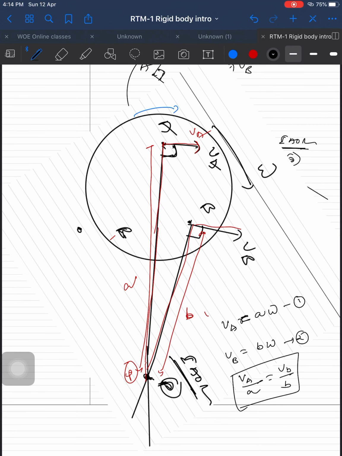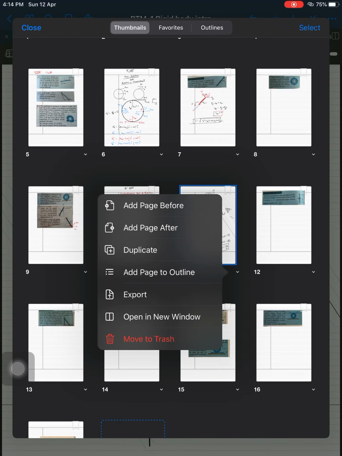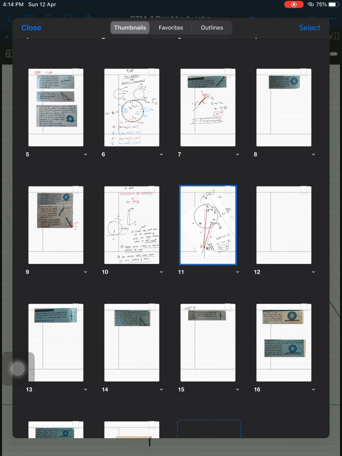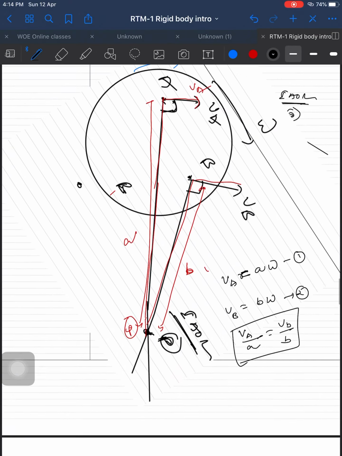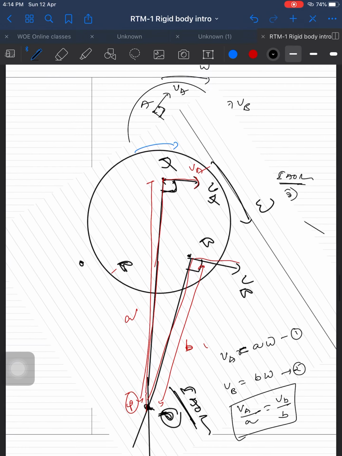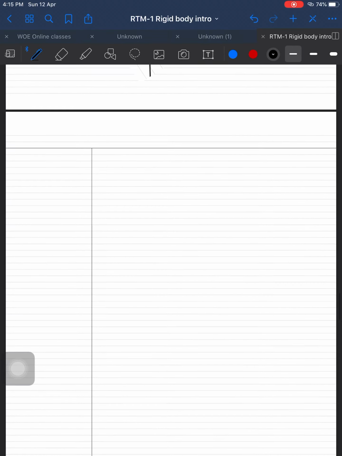I will explain the problem in the next case, but this is the theory behind it. Okay, shall we go to the next part? Now this is the instantaneous axis of rotation. In the instantaneous axis of rotation, there are two special cases.